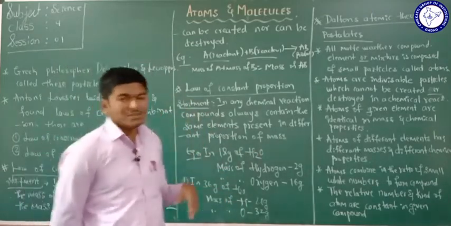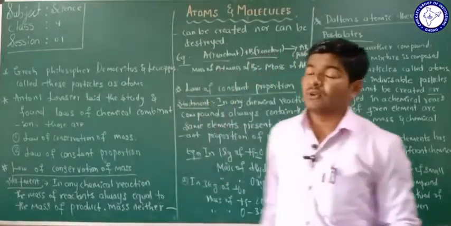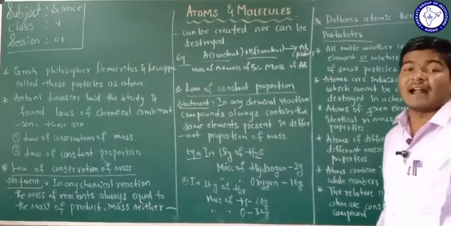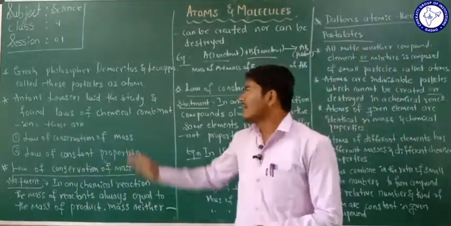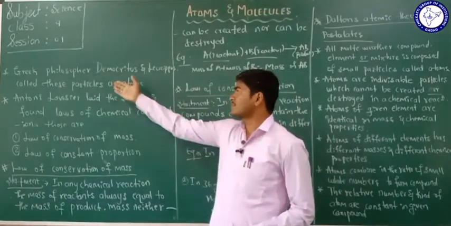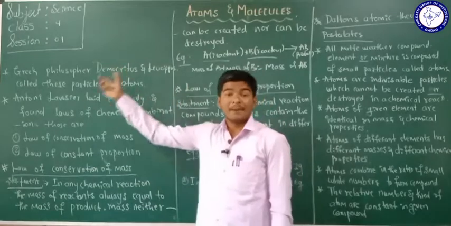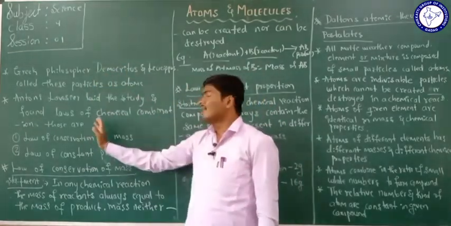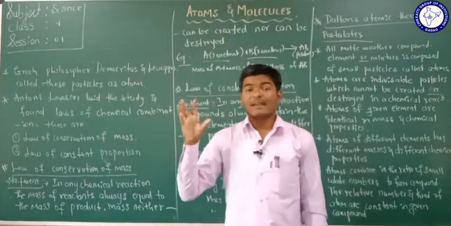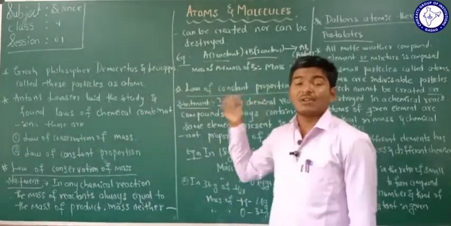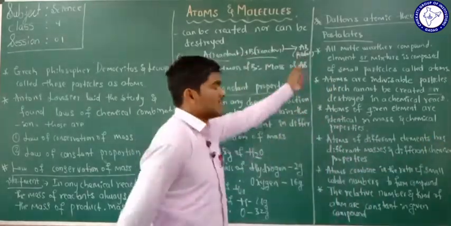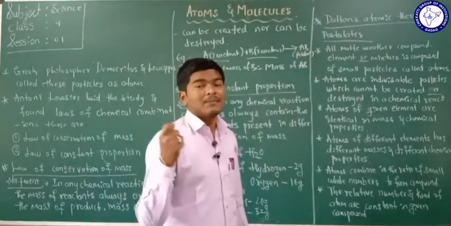Based on these two laws, Dalton's atomic theory came. Dalton made an atomic theory. The smallest particle of an element was called an atom by the Greek philosophers Democritus and Leucippus. Based on this, Antoine Lavoisier made the laws of chemical combination. By studying the laws of chemical combination, Dalton stated some atomic theory. What is an atom? What are its postulates?